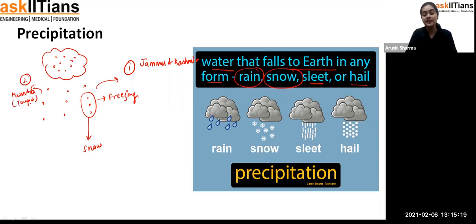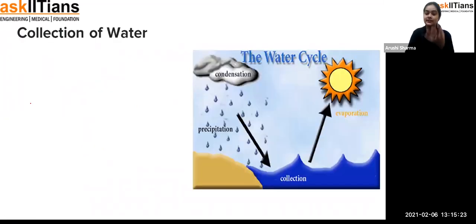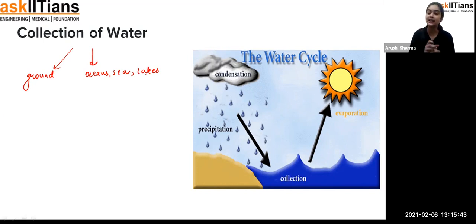Now when the precipitation is done, the water is falling over the earth. There will be two conditions: the water is falling on the ground, or the water is again falling over the oceans, seas or lakes. When the water falls in the oceans, lakes or rivers, that means water is getting collected again, and that is called collection.